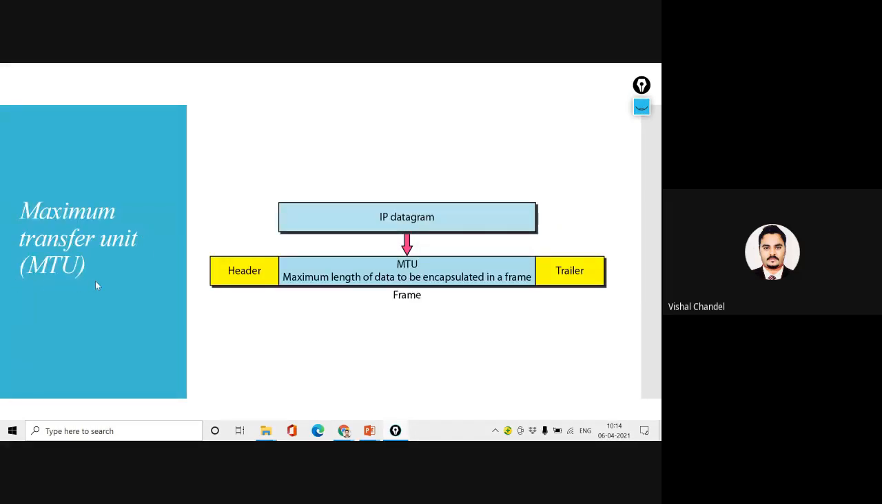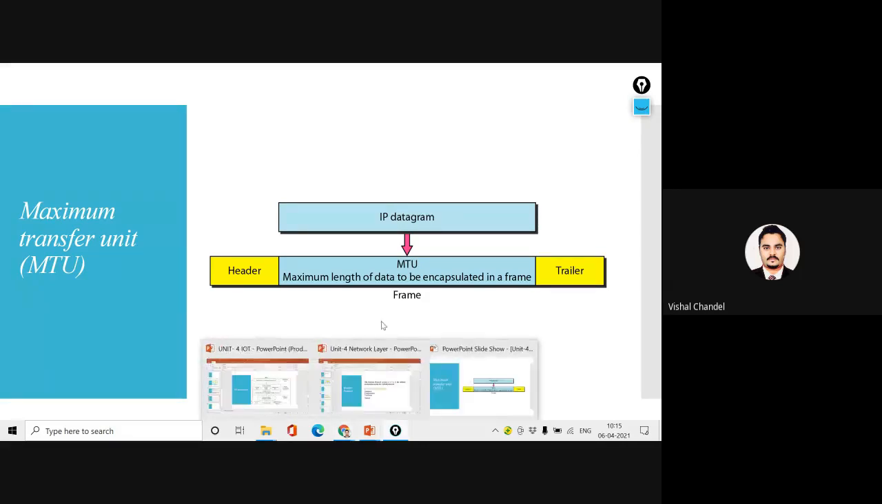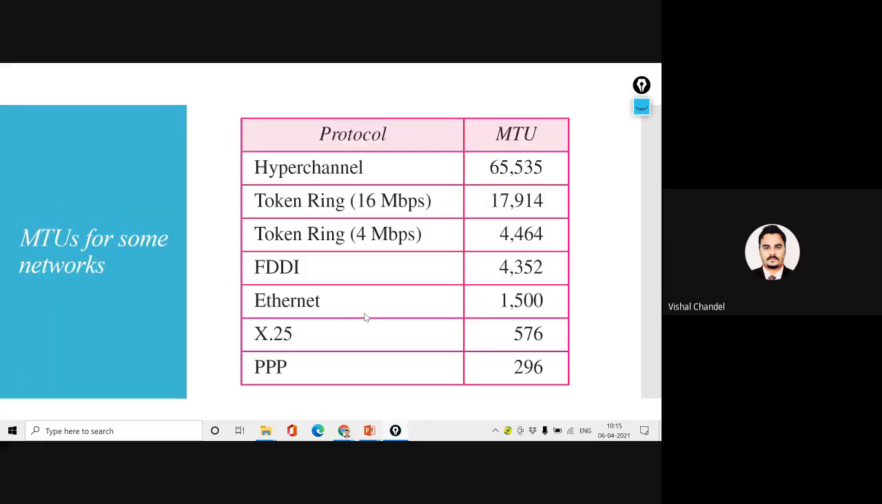Then we have discussed the maximum transfer unit. When we discuss the data link layer, one header and trailer will be there, but the IP datagram will be defined by the MTU, what is the exact size. In this MTU size, you can just consider it will be the combination of header and the data also. So I hope it is clear what the meaning of this MTU was.